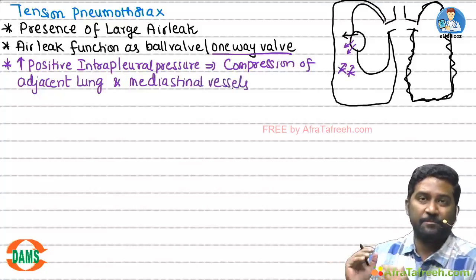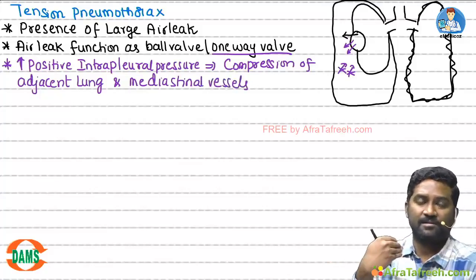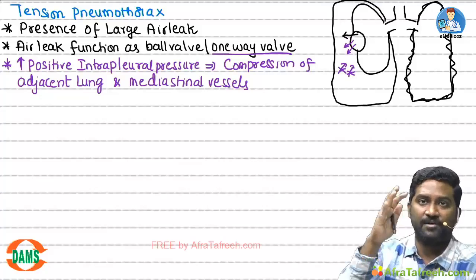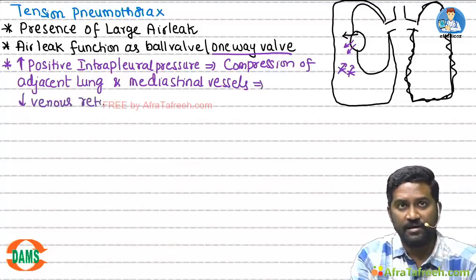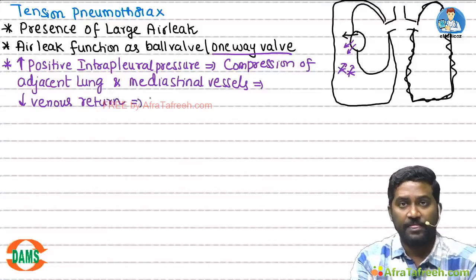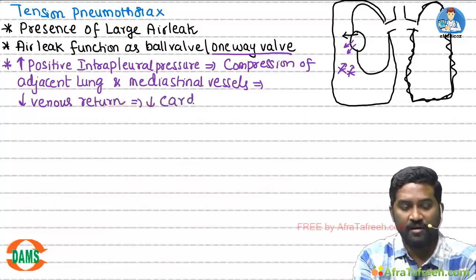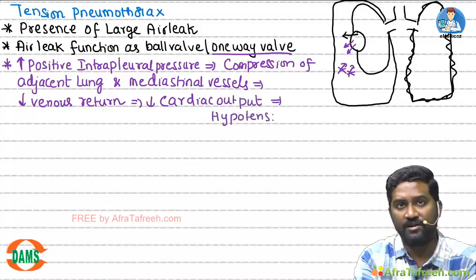Now, whenever the mediastinal vessels are getting compressed, there will be great vessels in the mediastinum. Because they are getting compressed, venous return will not reach your lung. There will be decreased venous return. Because of reduction of venous return, there can be decreased cardiac output that will result in hypotension, ultimately shock.